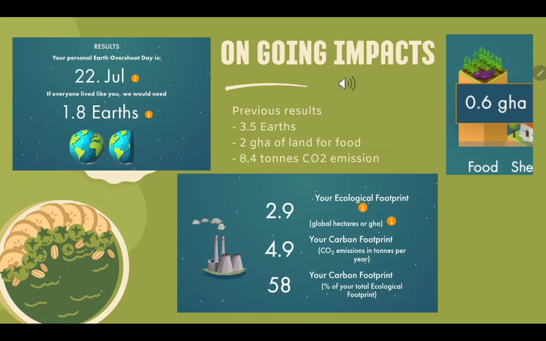So my ongoing impacts, we can see that my Earth Overshoot Day has been pushed from the 14th of April to the 22nd of July. I am down from using 3.5 Earths to using 1.8 Earths. My global hectares of land previously was 2 just for food. It is now 2.9 global hectares in total for my ecological footprint. Of this, only 0.6 global hectares is for food. And 4.9 tonnes per year of CO2 emissions, down from 8.4 tonnes.